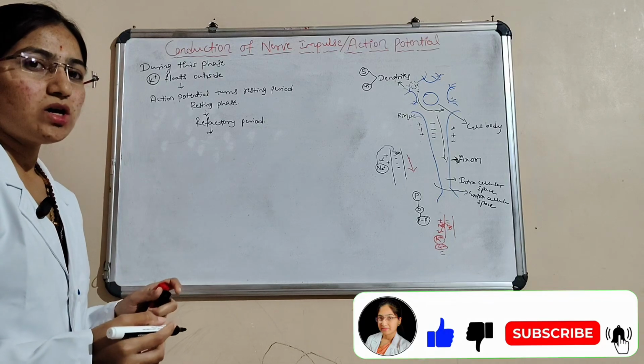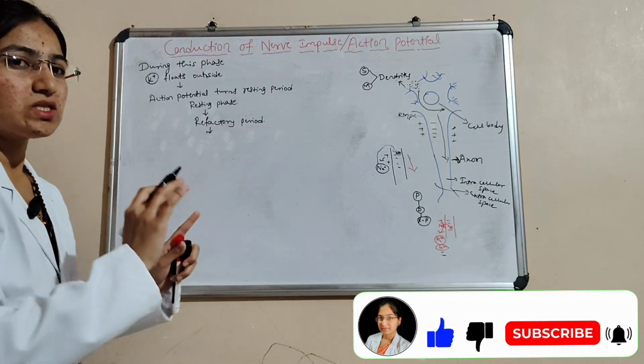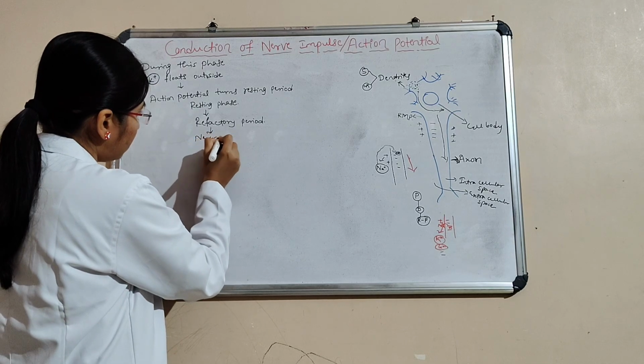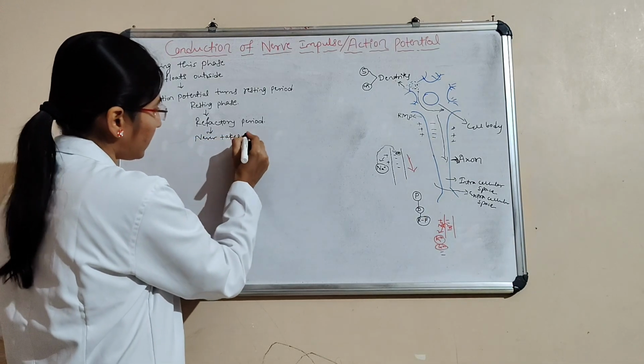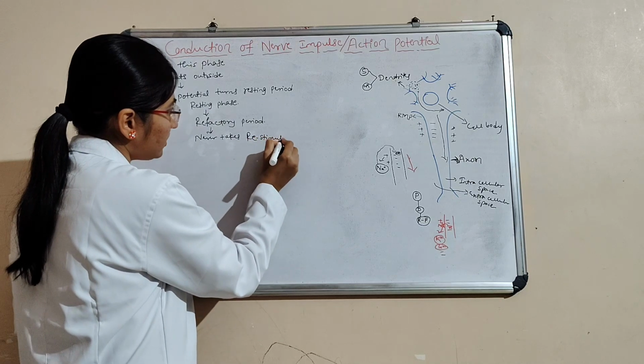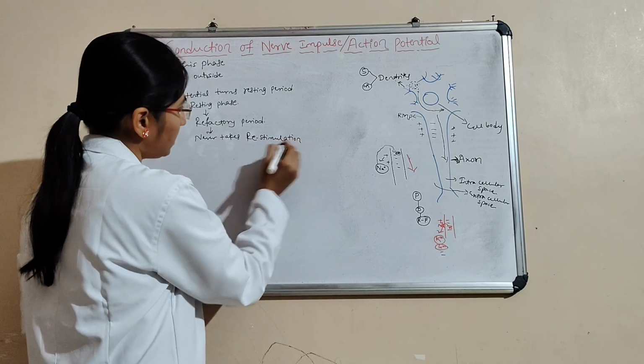And then what happens here? Here it never takes re-stimulation. Then when will it take re-stimulation?